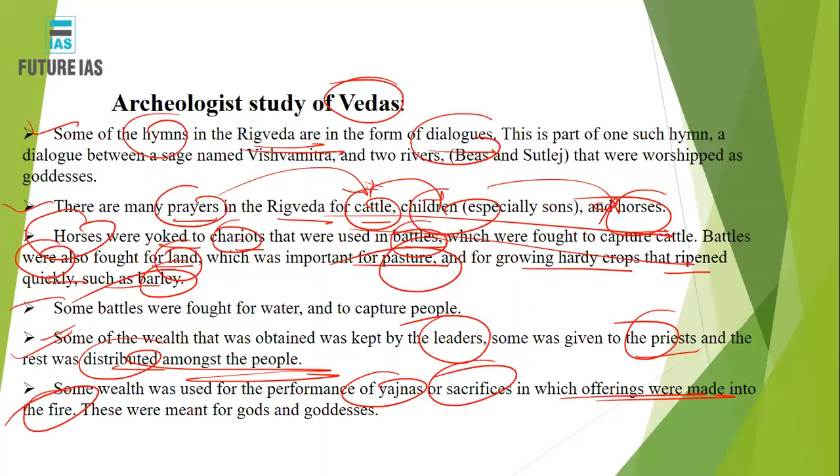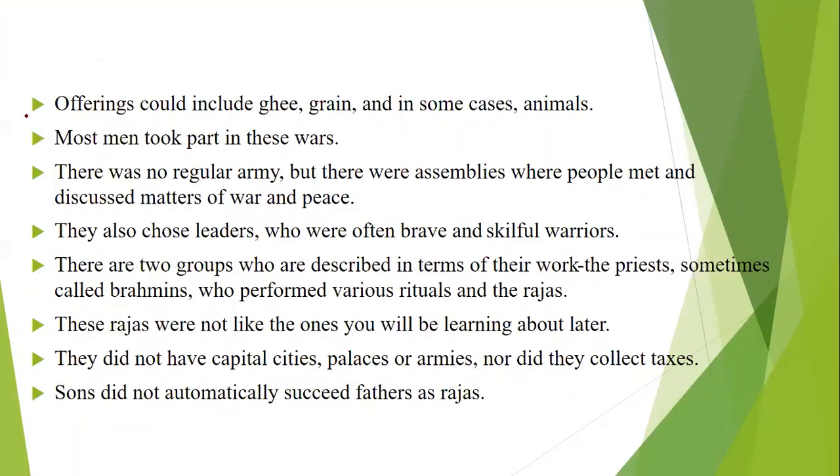Now these offerings which were made to the fire, because fire was considered a god, right. So there were certain sacrifices devoted to the god of fire, so that they can give something in return. They were meant for pleasing those gods, in return for getting something back. All right, then when we say we used to offer to those gods, what did we offer at that time? We offered ghee, grain, and in some cases animals also.